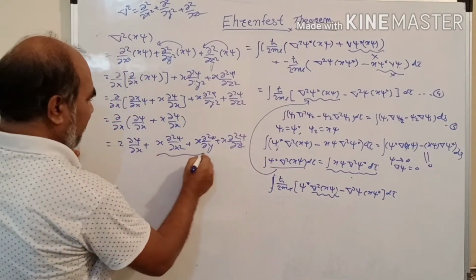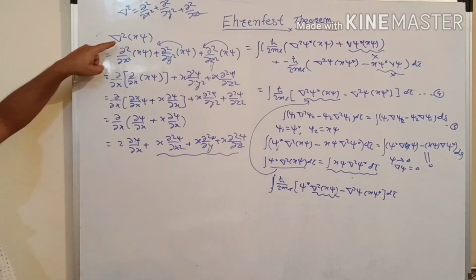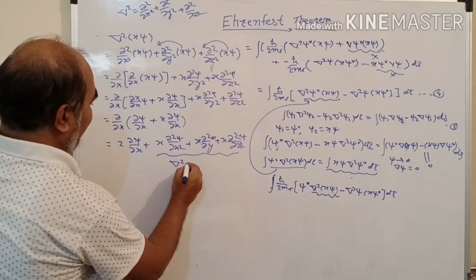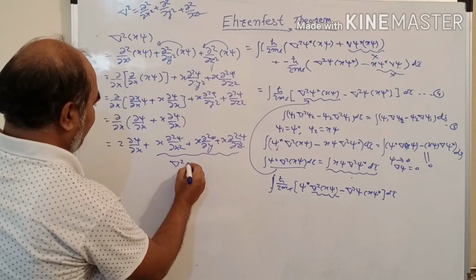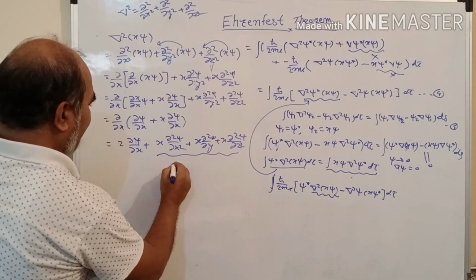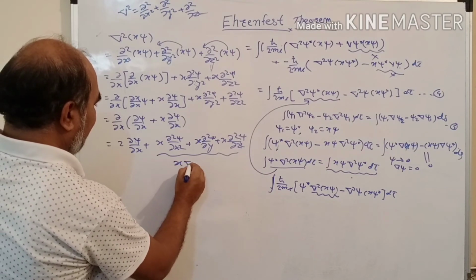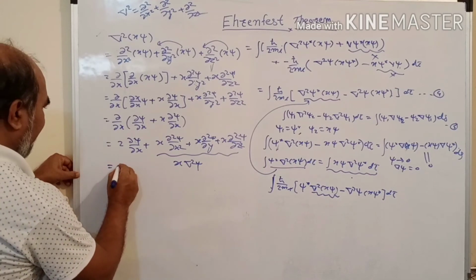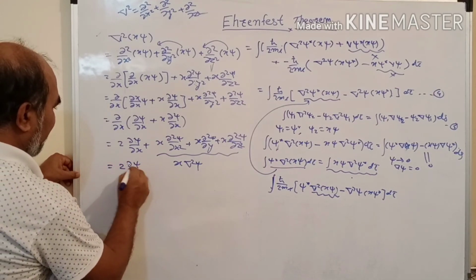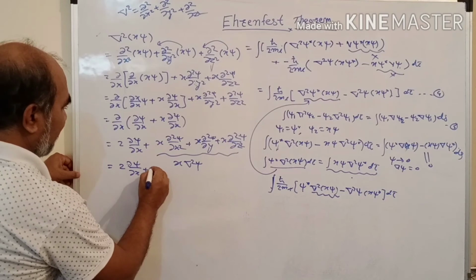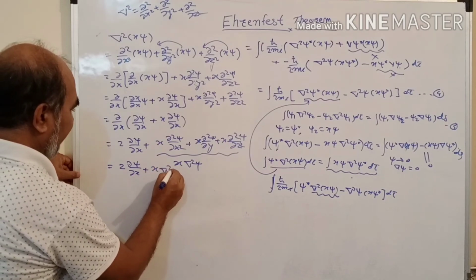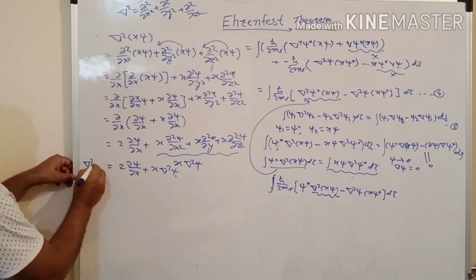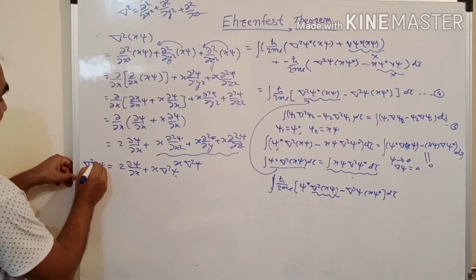And this is nothing but del square x psi, which can be written as 2 dou psi by dou x plus x del square psi.